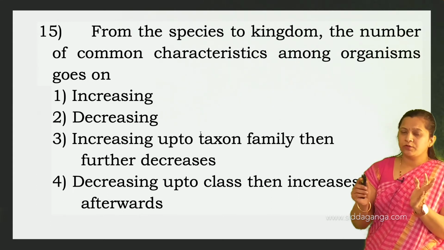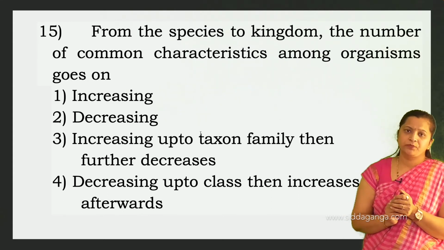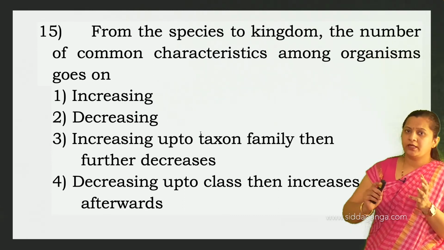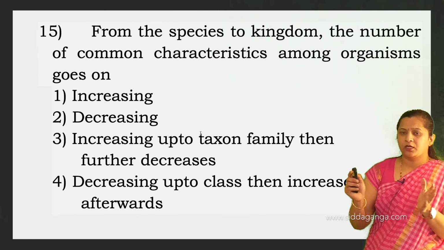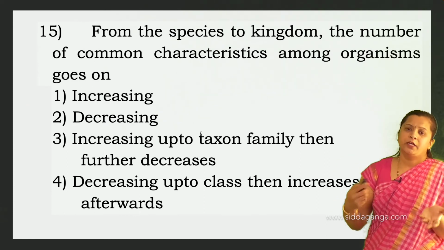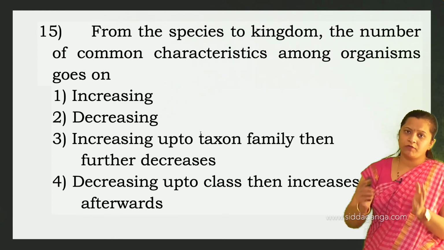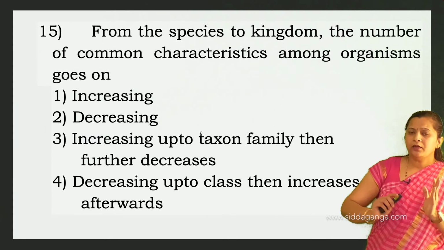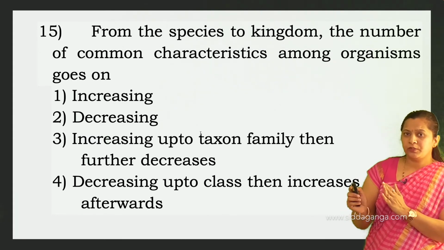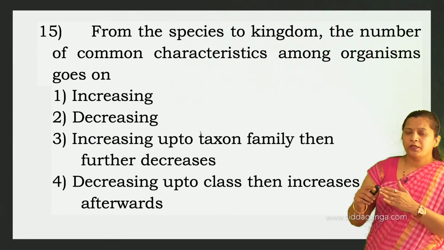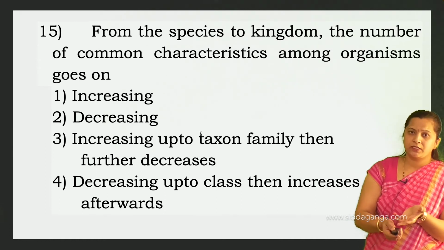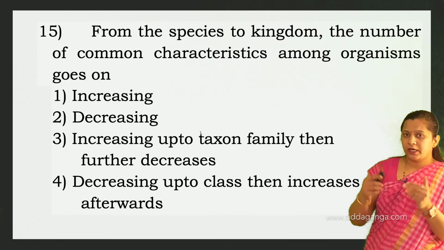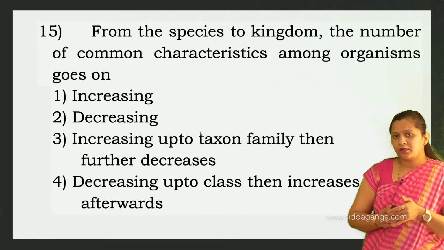A group of organisms with fundamental similarities which are able to interbreed to produce fertile offspring. All those organisms which are able to interbreed to produce fertile offspring with all the fundamental similarities belong to the same species. The related species are placed in the next higher unit of classification, that is the genus, related genera are placed in the family, and related families are placed in the order, and so on.